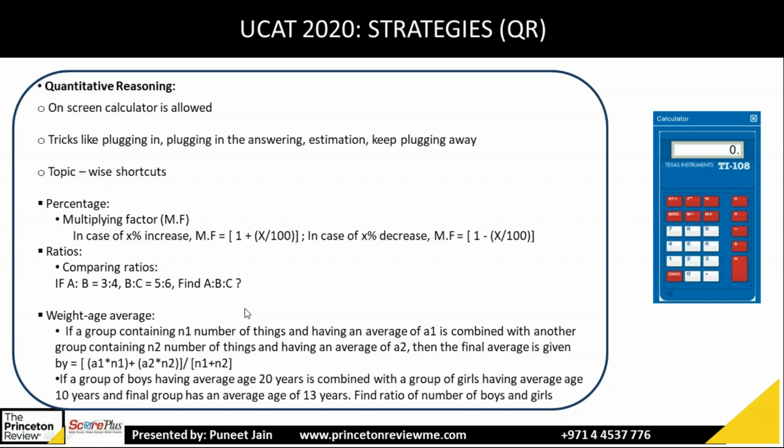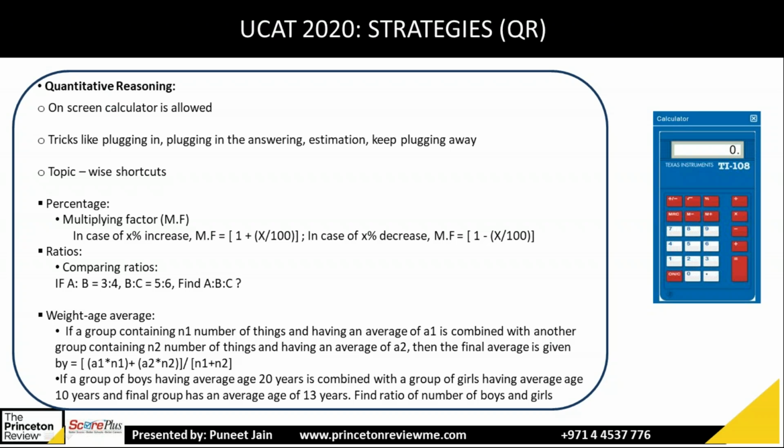If you see A and B 3, 4, B and C 5, 6. The shortcut says that to find A, multiply the first of 3 and the first of 5. So 3 times 5, that'll give you 15. For B, take both of the B's, so 4 and 5. 4 times 5 will give you 20.